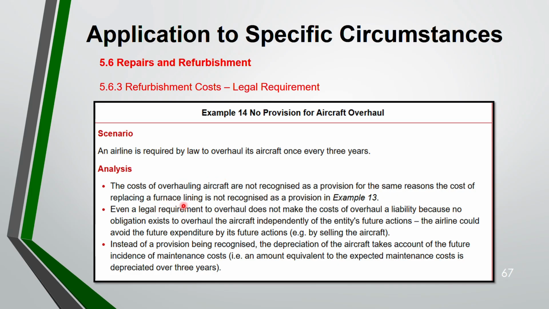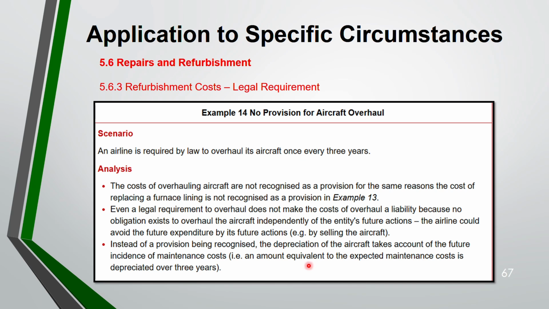Even though there's a legal requirement to overhaul, it does not make the overhaul a liability, because no obligation exists to overhaul the aircraft independently of the entity's future actions. So the airline can avoid this future expenditure. How? By selling the aircraft. So it's not an obligation. Instead of a provision, again, what do you do? You recognize depreciation.